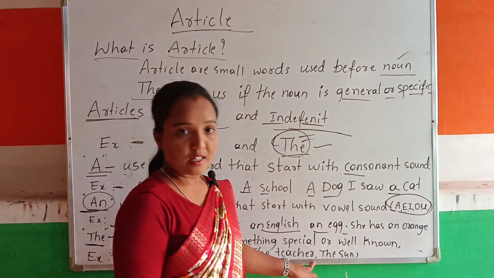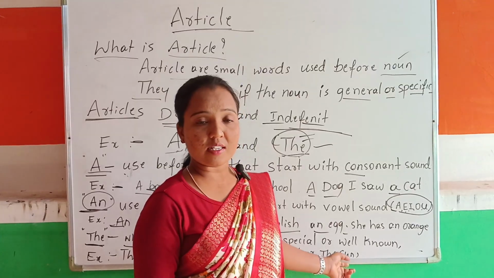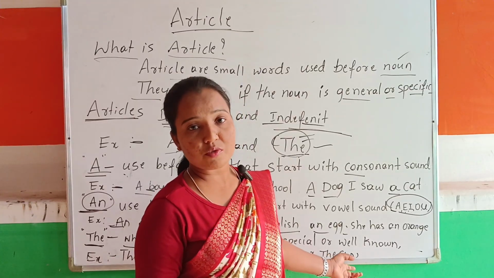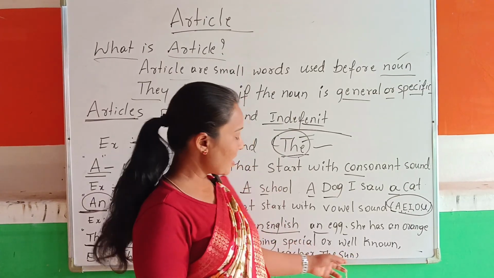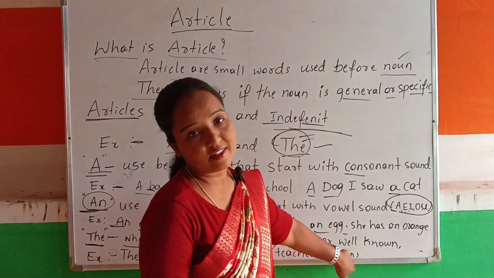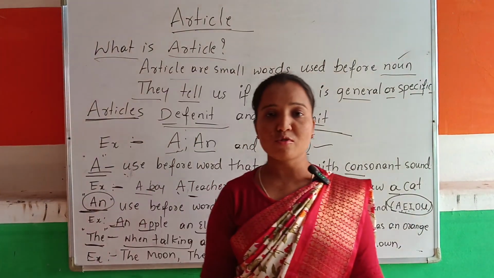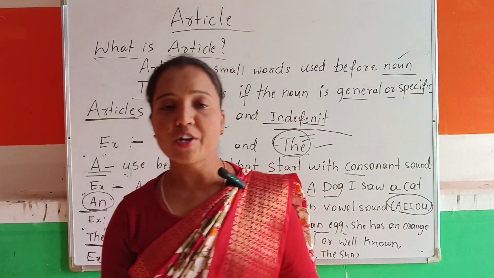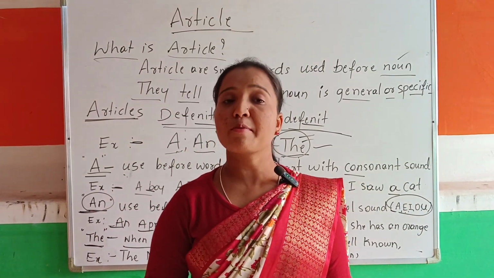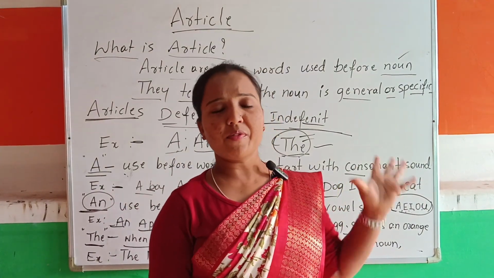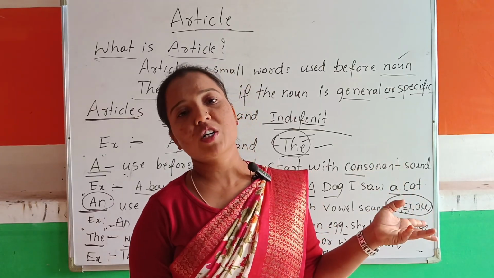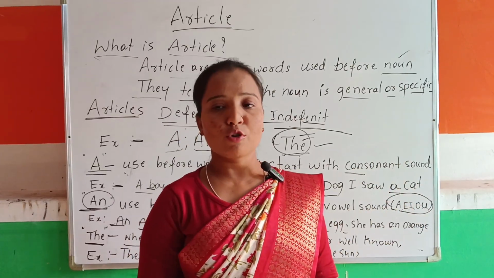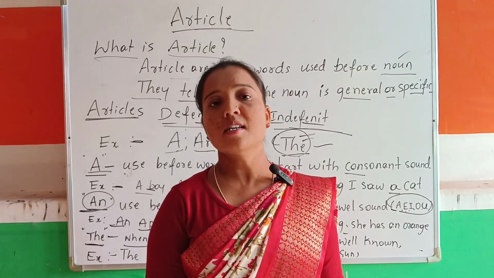We can say the teacher is one of the greatest, right? The sun, the moon, the earth, the planets, the river's names we are using. Where are we using those words specifically? Let us see and let us learn.